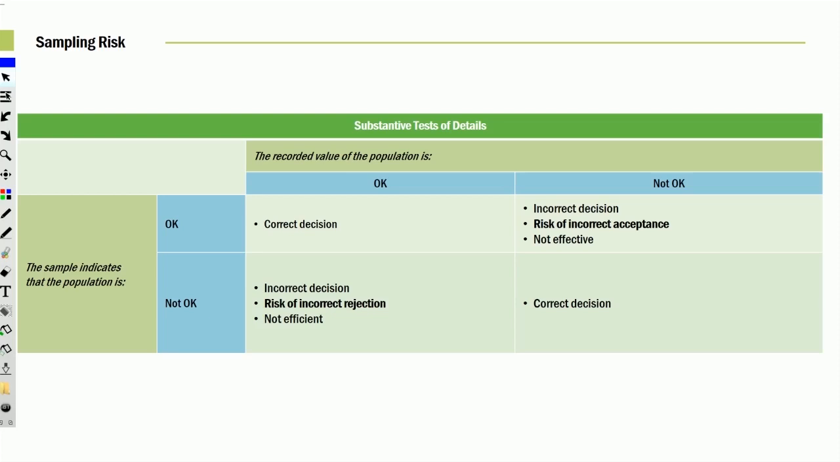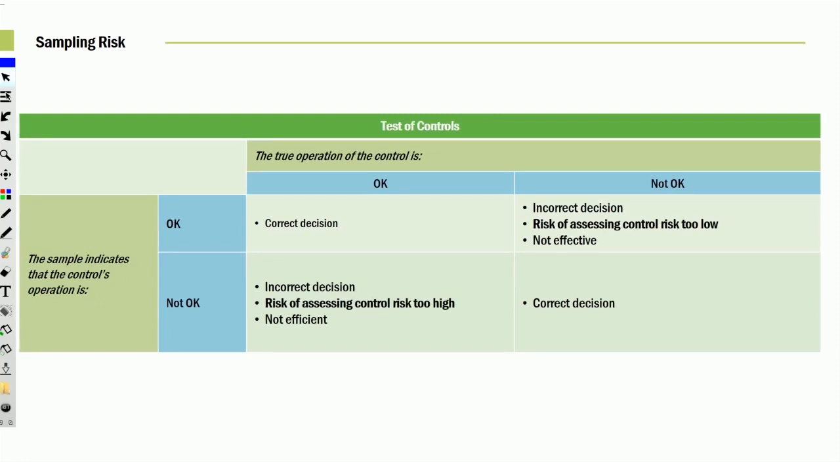That's known as the risk of an incorrect acceptance. You'll notice here where the sample says it's wrong, but it's really okay. We just happen to catch all the bad things in the sample. That's the risk of an incorrect rejection. If the sample says it's wrong and it was wrong, that's a correct decision as well. So it gives you an idea of how these all play out. Let's go to our next slide.